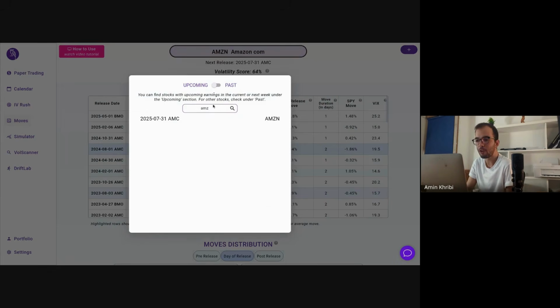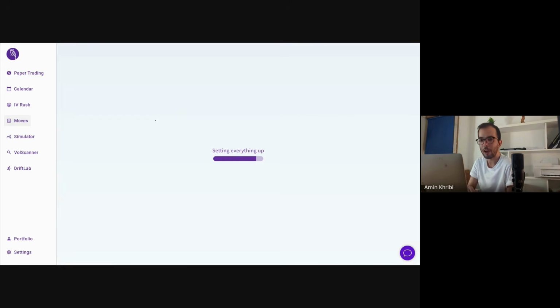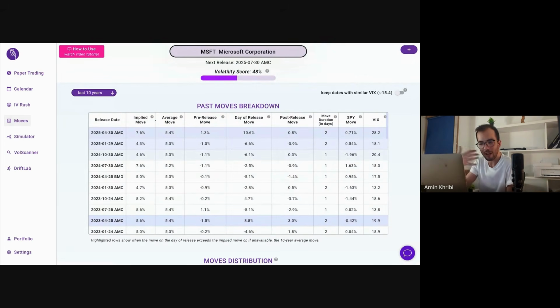And so we saw that Microsoft was also somehow in the same area where it seems to be undervalued. So let's understand a bit more what's behind it. And here right away, we see the difference with Amazon, where contrary to Amazon, Microsoft has not been calm in the last earnings. Actually, quite the opposite, where there was a very calm period, mostly in 2024. But then, since the October release of 2024, we have seen some good moves that at least have been beating the implied move. As you can see, the last one of 10% versus 7, 6% versus 4.